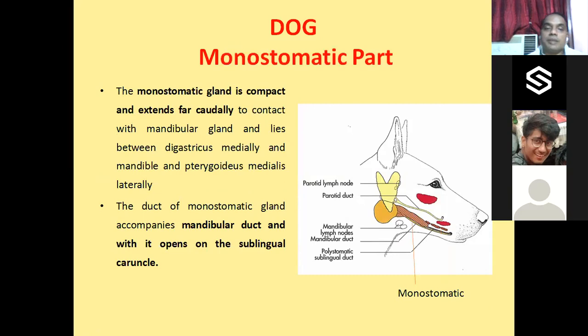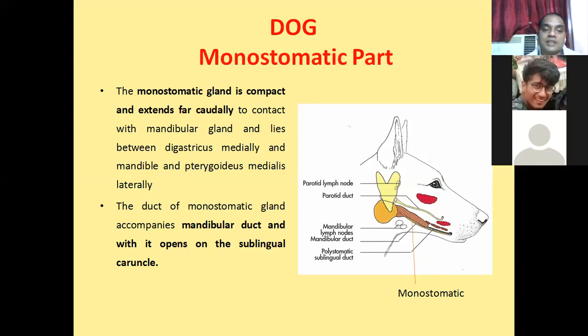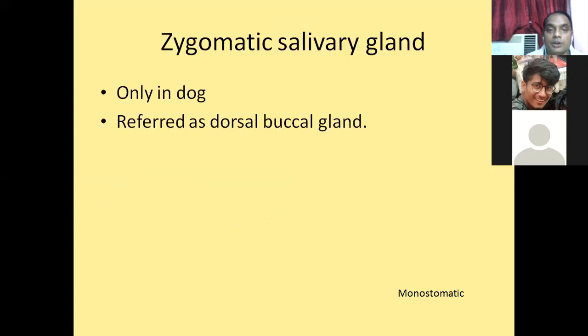Now the monostomatic part is compact and has a single duct. It passes between the digastricus and the pterygoideus muscles. Its duct opens into the caruncula sublingualis along with the opening of the mandibular duct, or the Wharton's duct. So this is about the sublingual salivary gland of the dog.